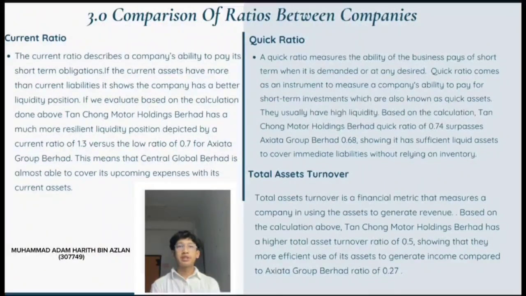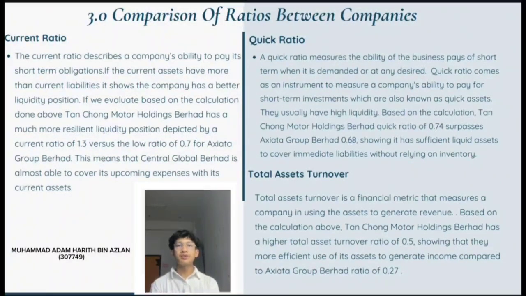The current ratio describes a company's ability to pay its short-term obligations. Based on the calculation that we have done, Tan Chong Motor Holdings Berhad has a much more resilient liquidity position, with a current ratio of 1.3 versus the low ratio of 0.7 for Axiata Group Berhad. This means that Tan Chong Motor Holdings Berhad is almost able to cover its upcoming expenses with its current assets.